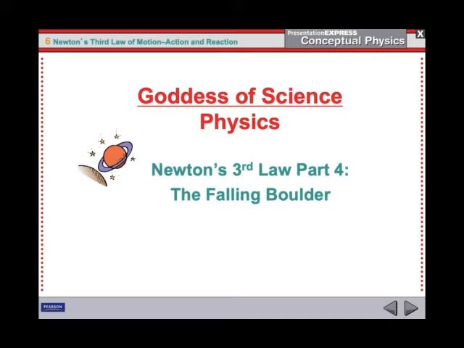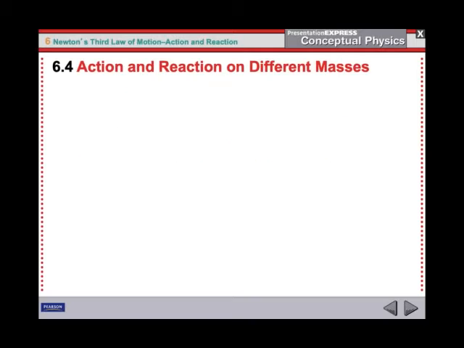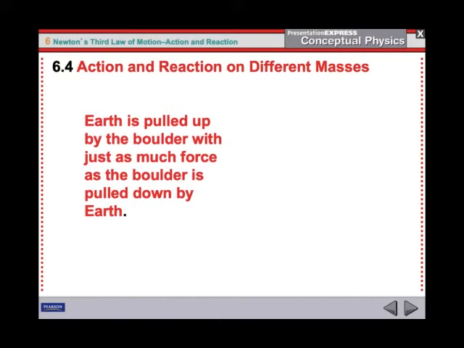This is part 4 of Newton's third law of motion. So we're talking about action and reaction with different masses.